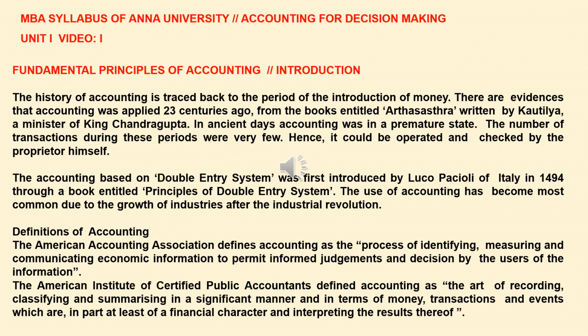We see that in the monarchy or kingdom, there is a need for maintaining accounting because there is income received through taxes and other collections, and expenses for ministerial expenses, military, and for some social purposes. The accounting based on double entry system was first introduced by Lucas Pacioli of Italy in 1494 through a book entitled Principles of Double Entry System. The use of accounting has become most common due to the growth of industries after the Industrial Revolution took place in England. Then let us see the definitions of accounting.